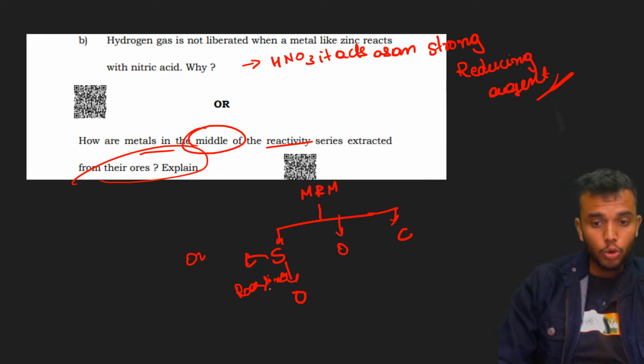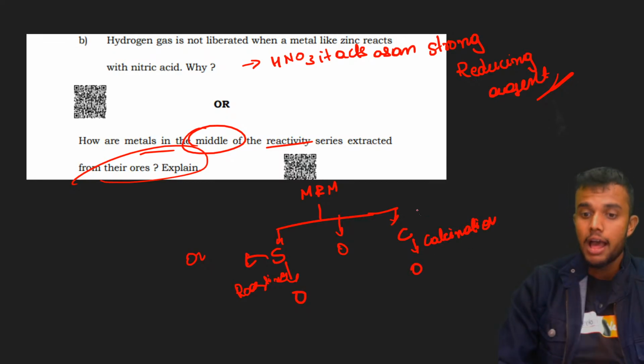This process is called roasting. Similarly, in calcination, carbonate ores are converted to oxide ores in the presence of a limited amount of oxygen.